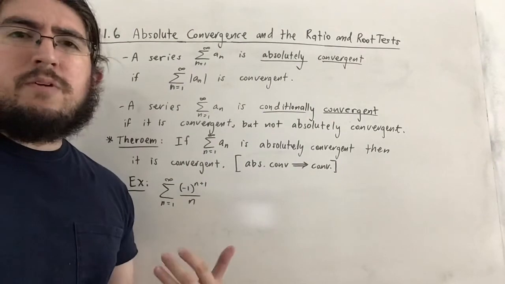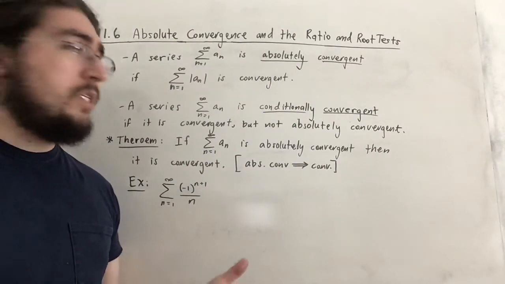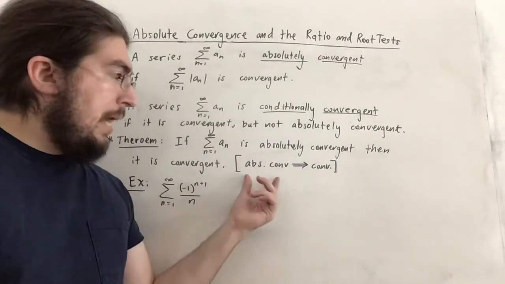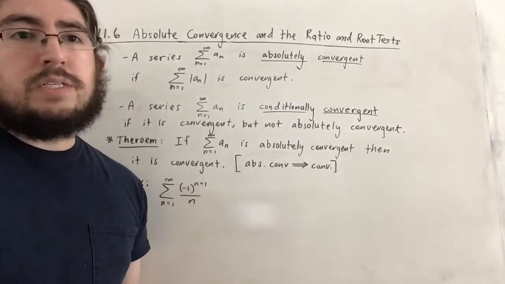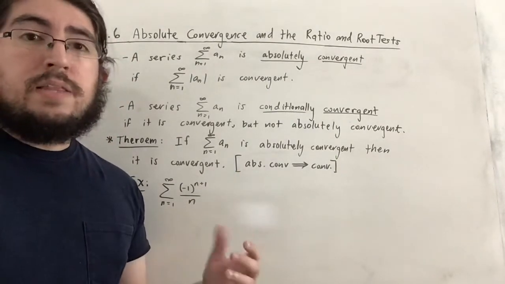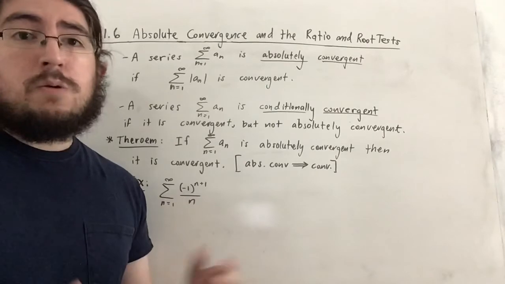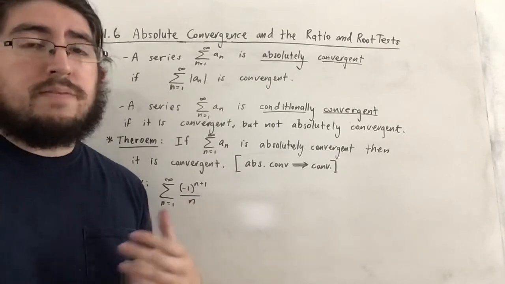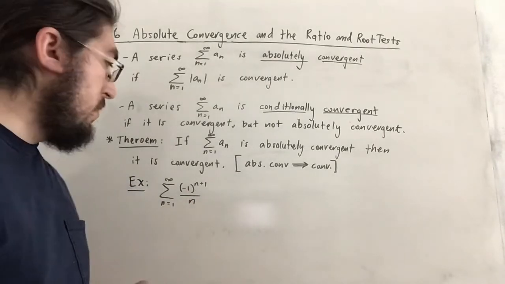So absolute convergence is kind of like a stronger case of convergence. In fact, I wrote here, absolute convergence implies convergence. So it's kind of nice to know that if we're absolutely convergent, then automatically we're convergent as well. It's like way stronger of a requirement basically to meet.